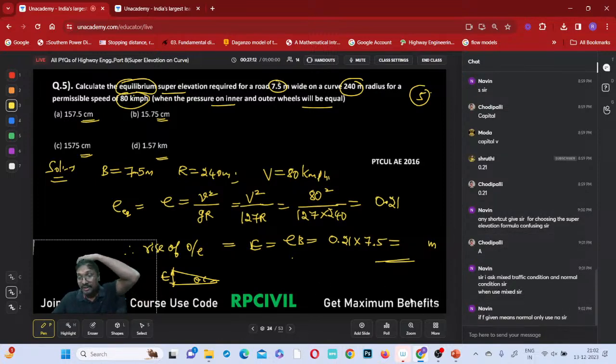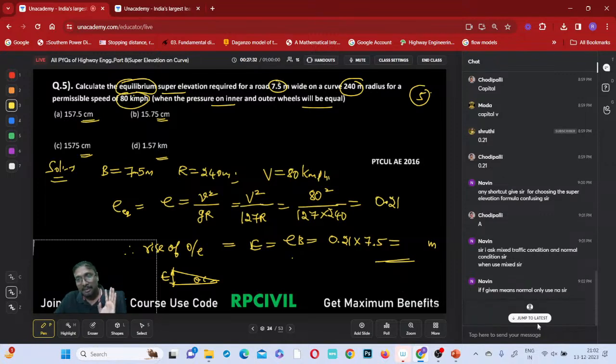They will mention it if friction is to be used. If they are asking for the super elevation required under full friction condition, then E plus F equals V square by gr, and that you have to use.